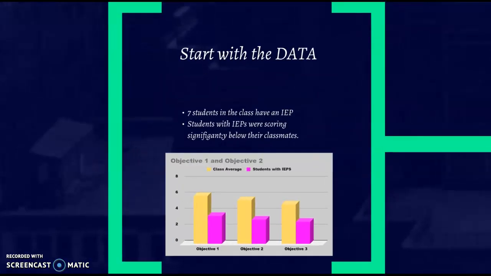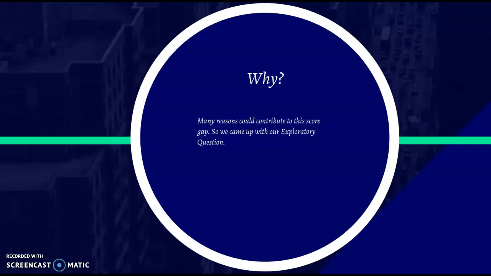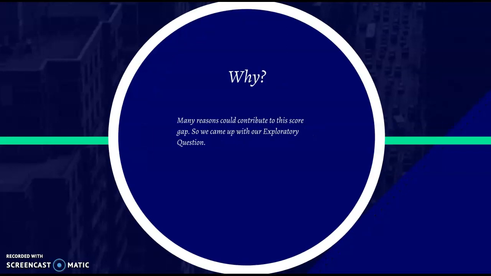So we started with the data. We noticed that 7 students in the class have an IEP, and that students with IEPs were scoring significantly below their classmates. We made quite a few charts about that. So the big question was why? We came up with all these reasons why.